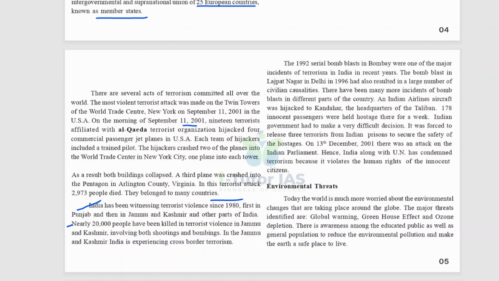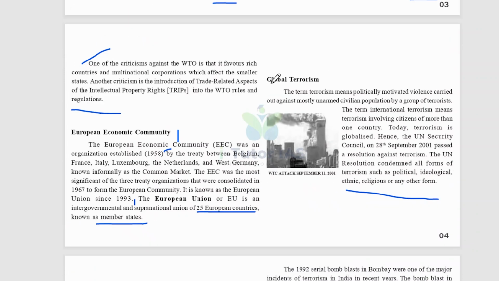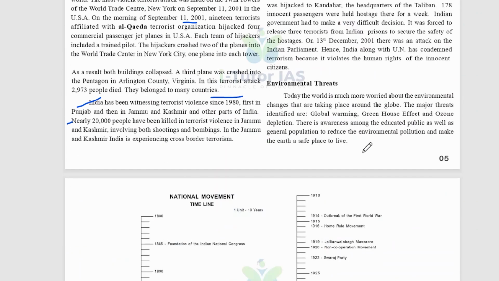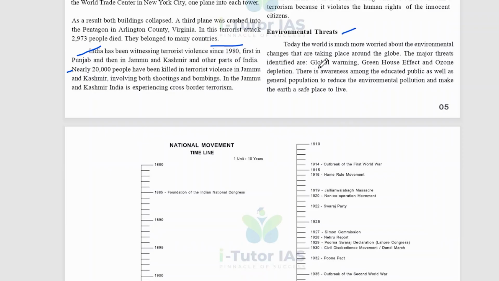So now what is also happening is global terrorism and environmental threats. Today the world is much more worried about the environmental changes that are taking place around the globe. The major threats identified are global warming, the greenhouse effect, and ozone depletion. So there is awareness among the educated public as well as the general population to reduce environmental pollution and make the earth a safe place to live.